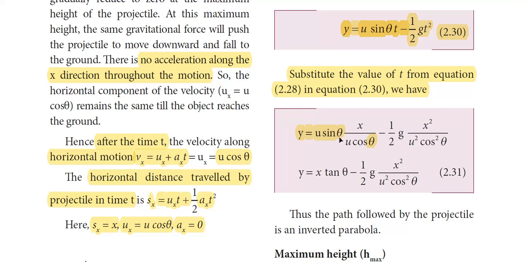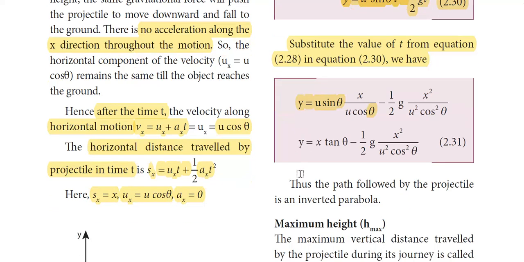On simplifying, the u gets cancelled, and sin θ by cos θ is tan θ. So y = x tan θ - 1/2 g x² by u² cos² θ.